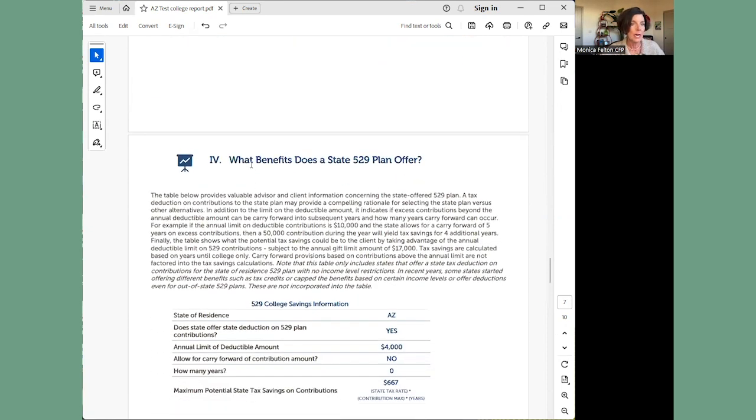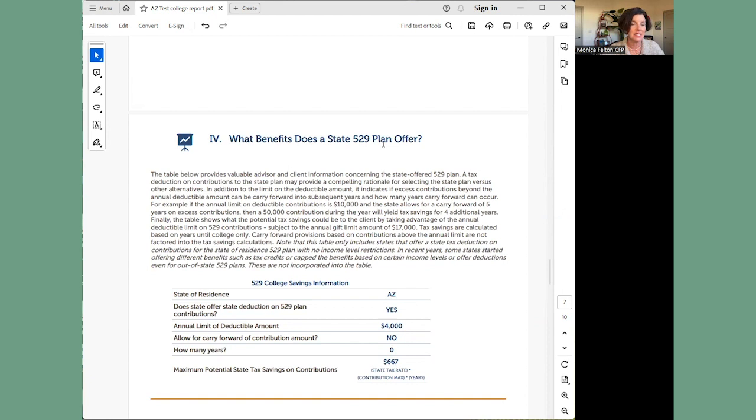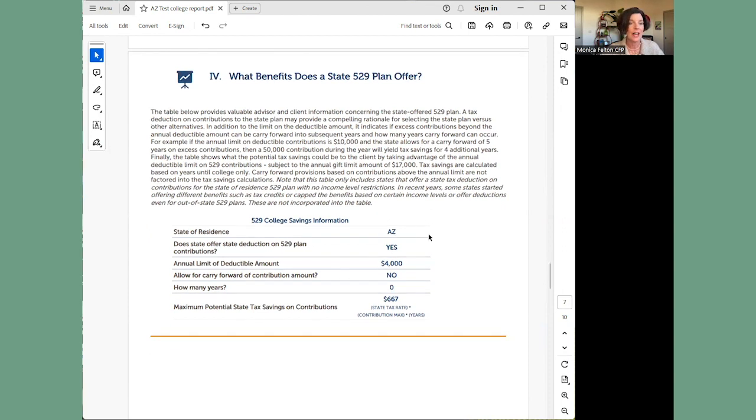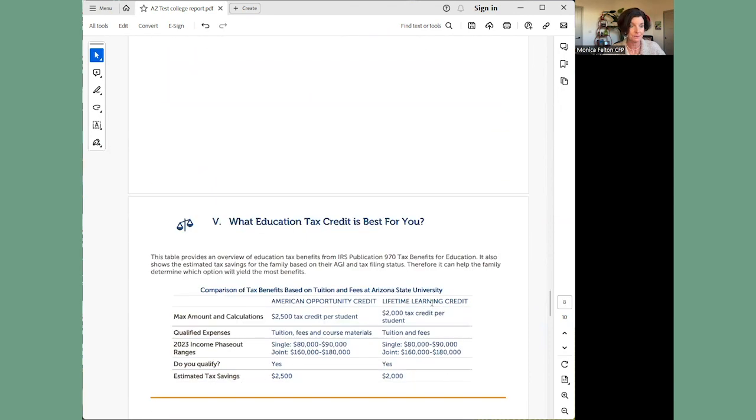Number 4 is, what benefits does a state offer in a 529? Not all states will offer a tax benefit for 529s, but here in the state of Arizona, they do. Now, this is not a tax credit. This is a tax deduction, which means I can reduce my taxable income in Arizona by $4,000. It would save me about $667 a year in taxes.